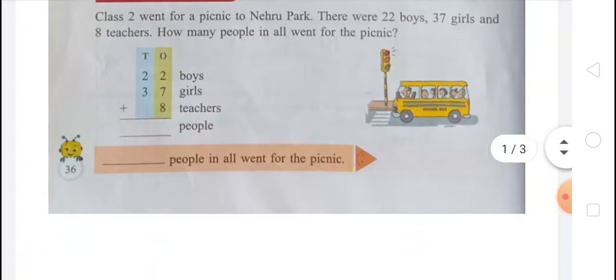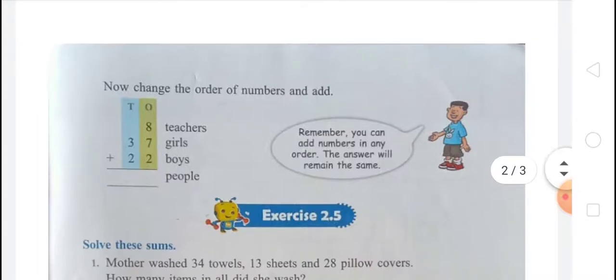Now in the next step you have to change the order of addition and add. First there was the number of boys, second the number of girls, and third the number of teachers. So now that is in order. We have to reorder this. We have to change the order of the numbers and add. First there are 8 teachers, second 37 girls, and third 22 boys. Now we have to add it: 8 and 7 is 15, 15 and 2 is 17, 1 carry, 3 and 2 is 5, 5 and 1 is 6, 67.